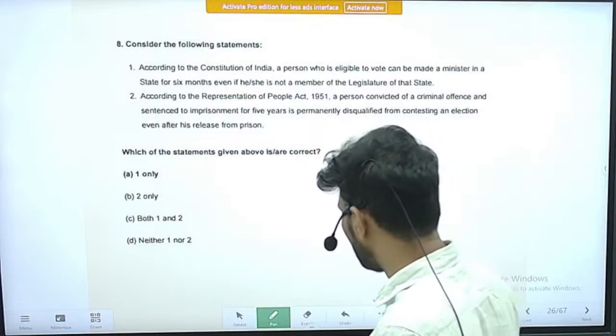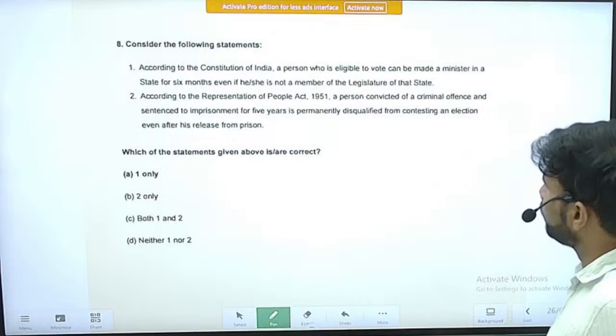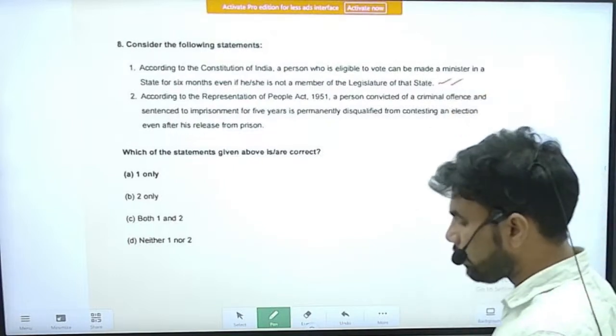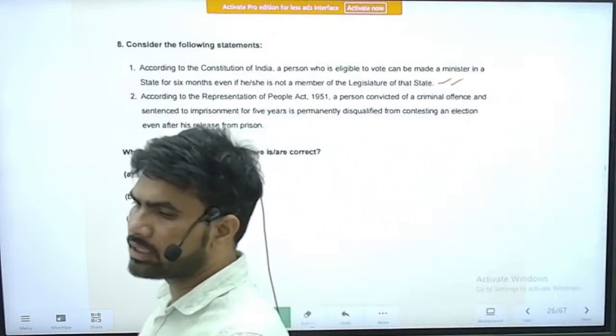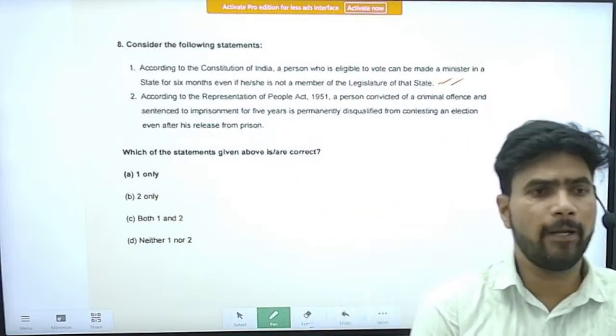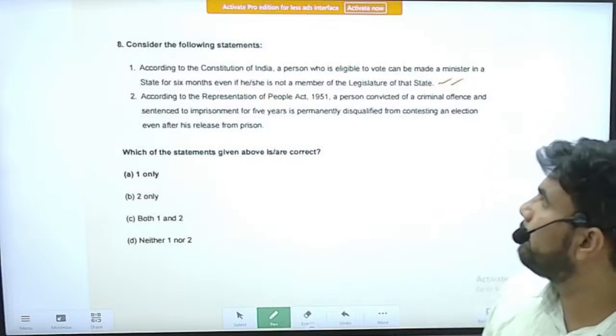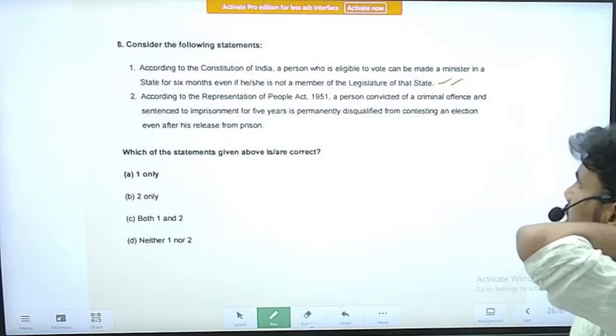Yes, this statement is a correct statement, because there is a provision in the Constitution itself that a person who is eligible to be elected can be appointed as a minister even though he is not a member of the state assembly.